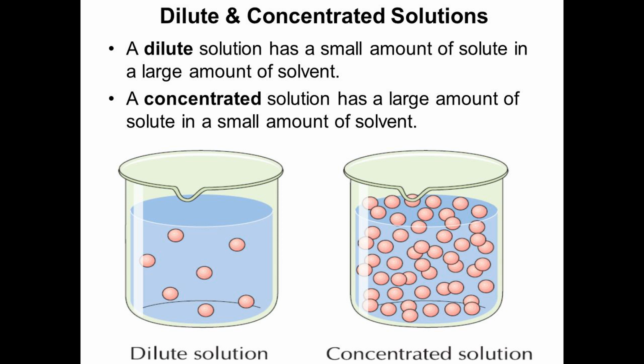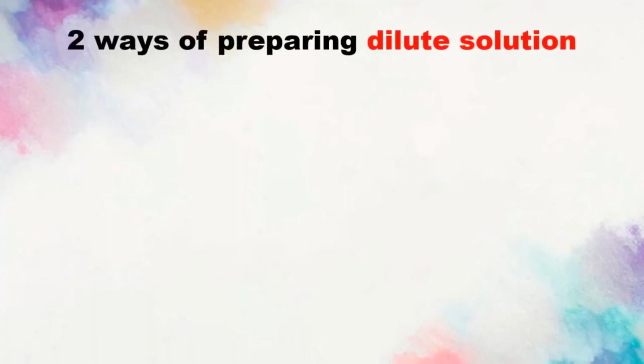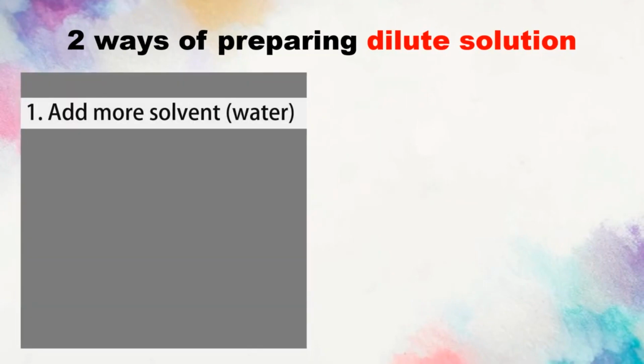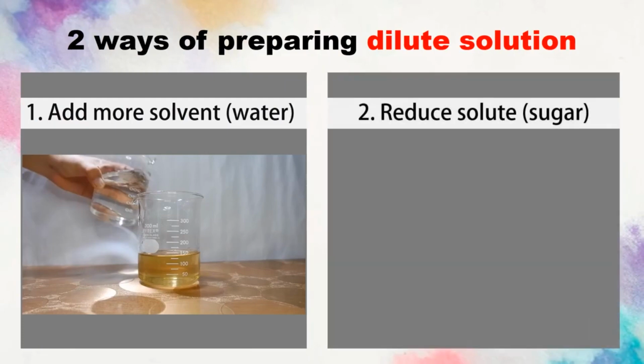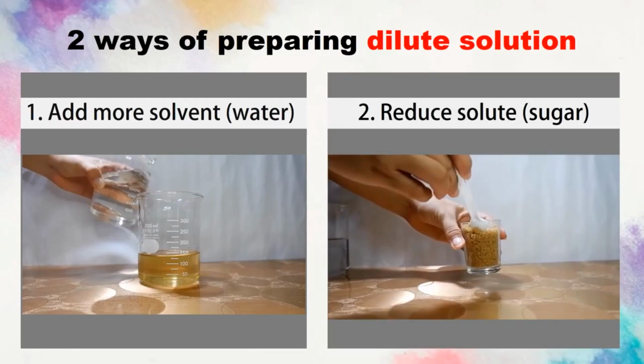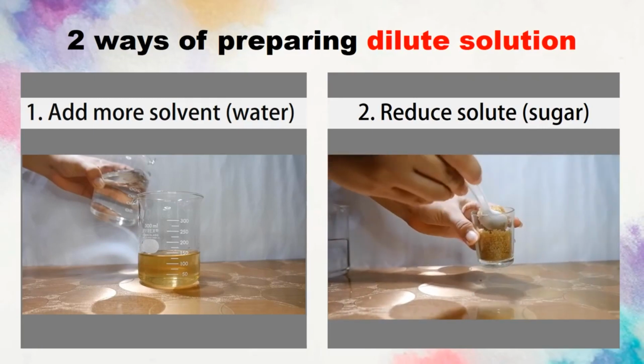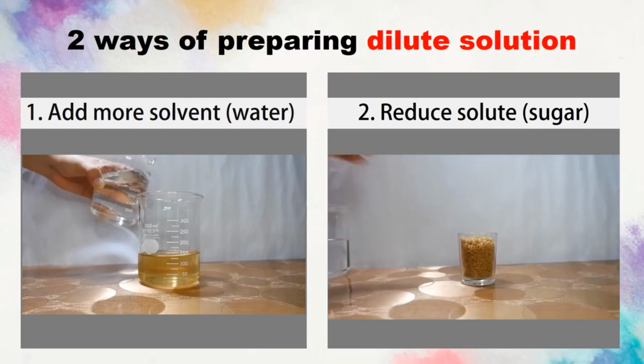Now if we want to bring both the concentrations to equilibrium, what can we do? There are two methods of doing this. One is by adding more solvent to the concentrated solution. And the second thing that can be done is to reduce the amount of solute in the second solution. Osmosis uses the first principle to bring two biological liquids to equilibrium. That is, it adds water to the concentrated liquid to bring the two liquids to equal concentration. Okay, that is the process of osmosis. What is osmosis? Let us understand here.